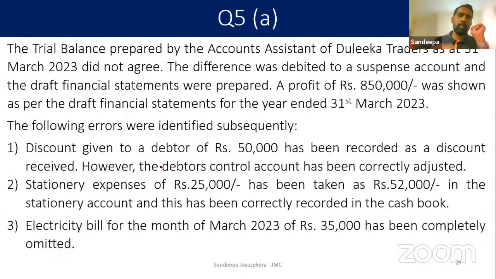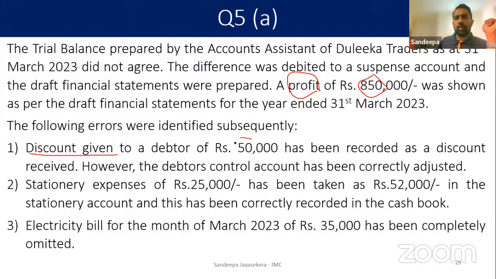Right. We'll start from the beginning. The trial balance prepared by the account assistant of Dulika Traders as at 31st of March 2023 did not agree. The difference was debited to a suspense account. And the draft financial statements were prepared. The profit of 850,000 was shown as per the draft financial statements for the year. Following errors were identified subsequently.